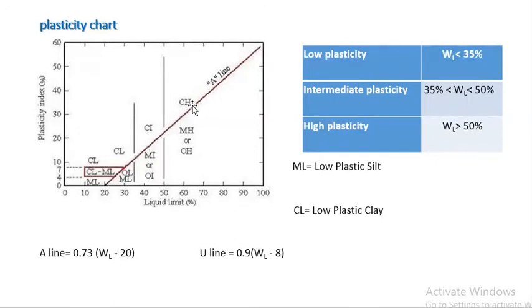This is the A line, and there is also another line called the U line, which lies like this. The formula of the A line is 0.73 into WL minus 20, and the U line is 0.9 WL minus 8. If the soil lies below the A line, it's silt, and if above, then clay. Low below 35, 35 to 50 intermediate, above 50 it's high.